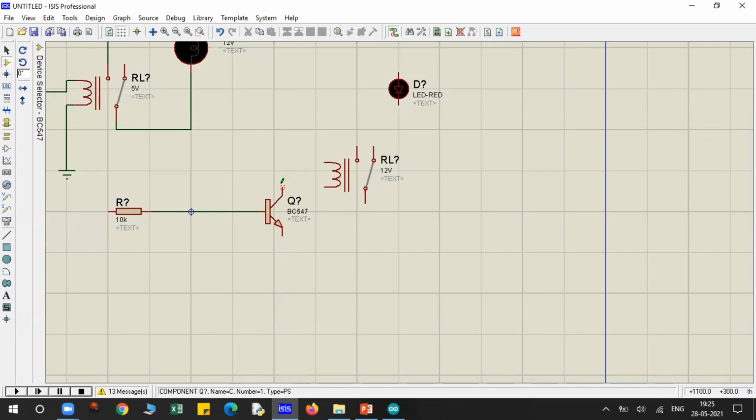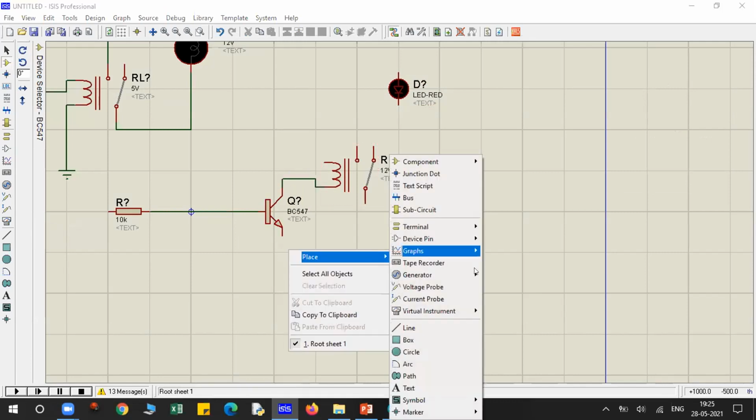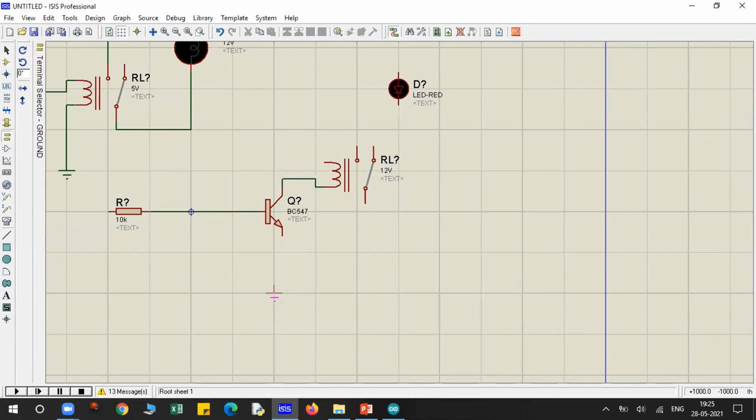This point, here it is. Let's make it to the ground.